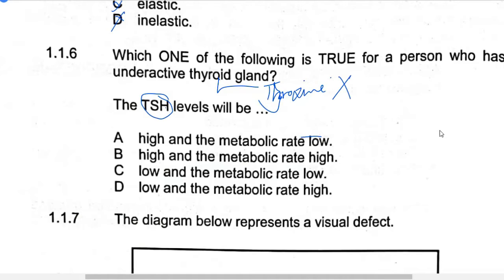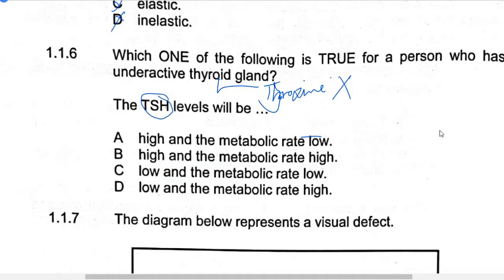High level of thyroxine. The thyroxine level will be high. Why? Because the brain will keep on producing TSH to go and stimulate the thyroid gland to produce thyroxine. But unfortunately, the thyroid gland does not work. Therefore, the thyroid stimulating hormone is going to be produced more, it keeps on producing, because there is no response. The brain keeps on producing. So the level of thyroid stimulating hormone is going to be high.